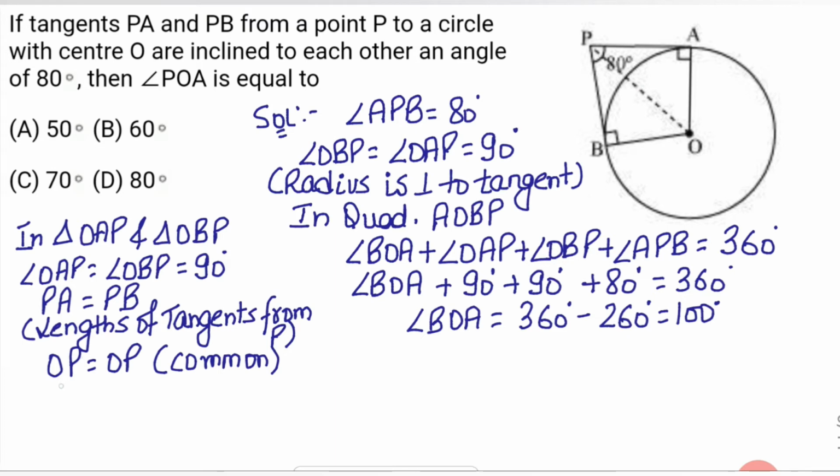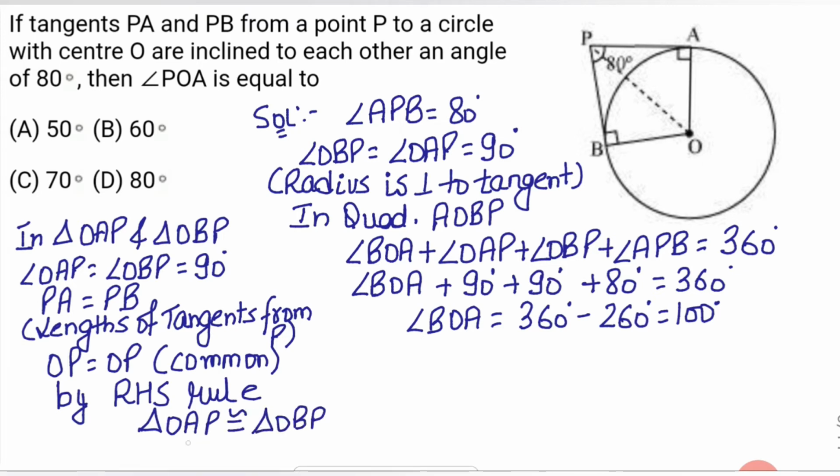So I can say that by the RHS congruence rule, triangle OAP is congruent to triangle OBP. By CPCT, angle POA equals angle POB.